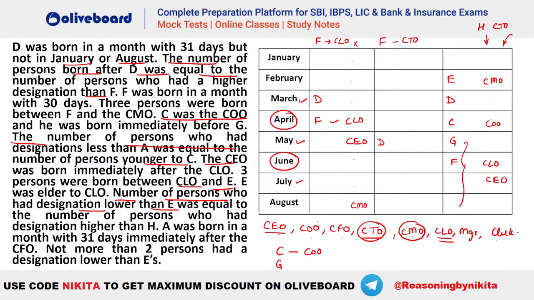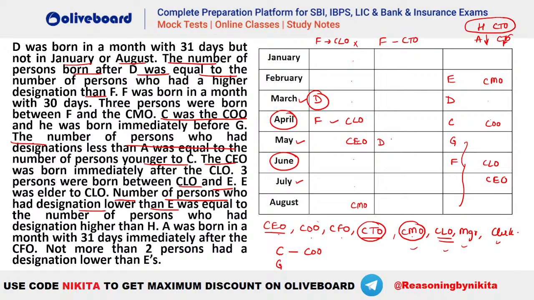So that means we will have 1, 2, 3, 4. So A should be CTO. मतलब इस केस में A also will be the CTO here. But is this possible? No, because we have already seen that here H was coming as the CTO, है ना. यहाँ पर तो H CTO आ रहा था and A also is coming as CTO. That means this case is completely eliminated where we had considered your D in March. So you can see D cannot be in March. That means D should be in May.